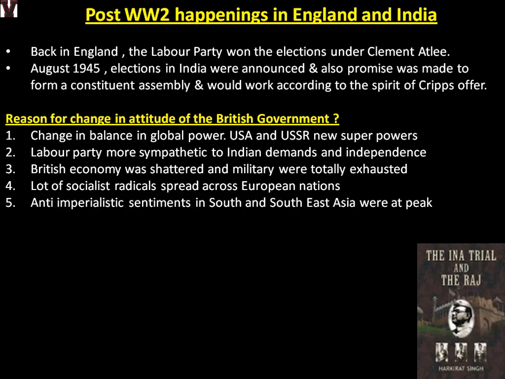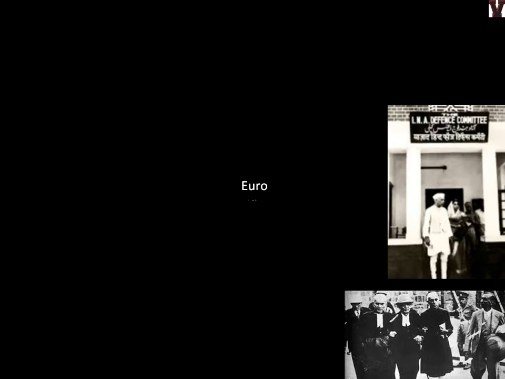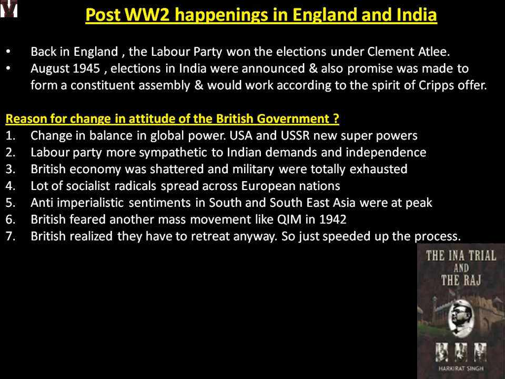British feared another mass movement like the Quit India movement in 1942. So they did not want to take risks, they did not want to invest more in forces, or fight or try to stop the Indians in mass struggle. British realized that they have to retreat anyway, so just speed up the process. They were already understanding that now they cannot rule Indians without their permission. So they just wanted to end it and speed it up. Those are the reasons. So if a question is asked about why a sudden change happened after post-World War, you should be able to write a good answer now. We have given you enough points, just elaborate on each point, two liners about each.